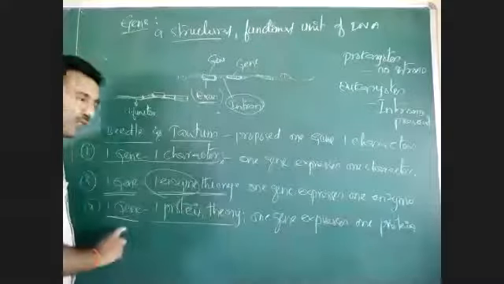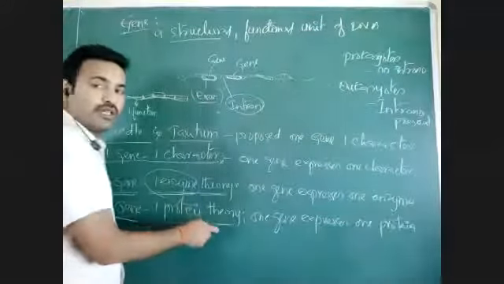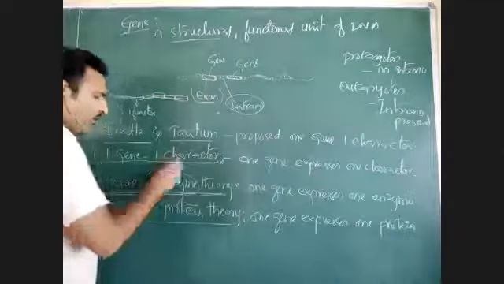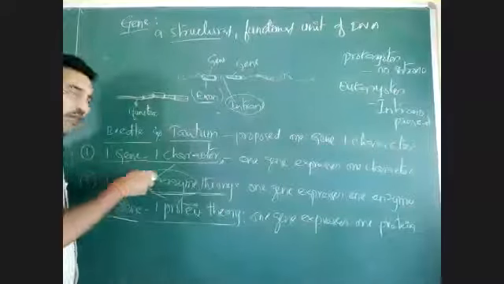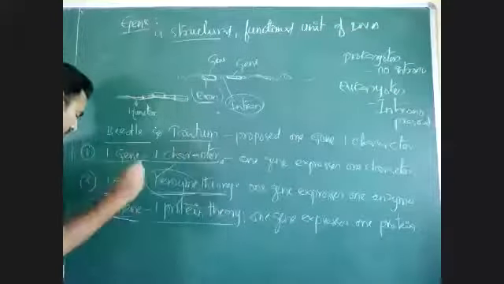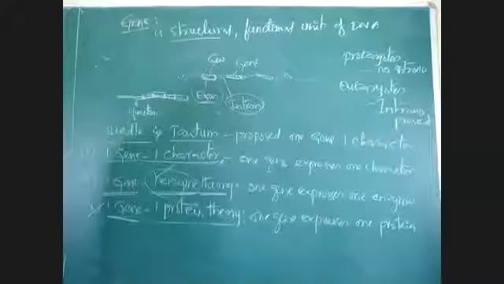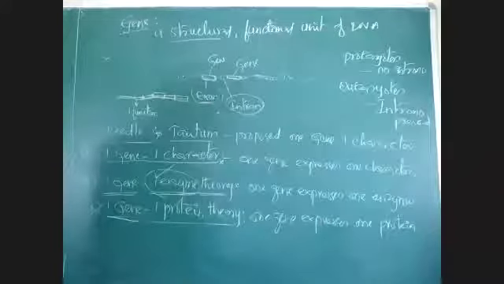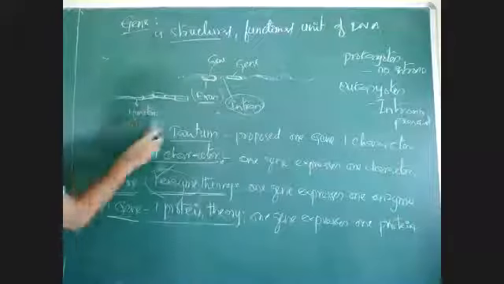When one gene is expressing, there is formation of a protein. That protein may function as an enzyme. That may express a physical character. Like that. So this theory was widely accepted. So one gene, one protein theory was accepted.